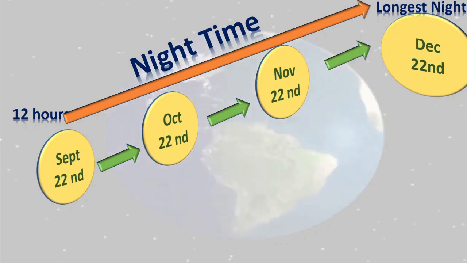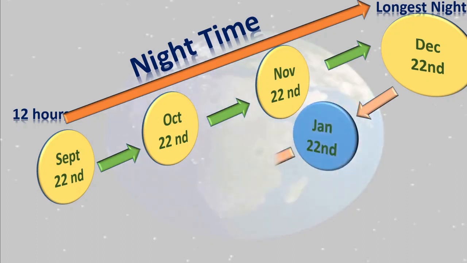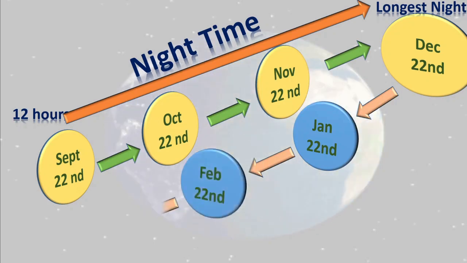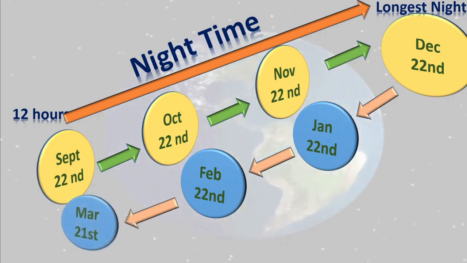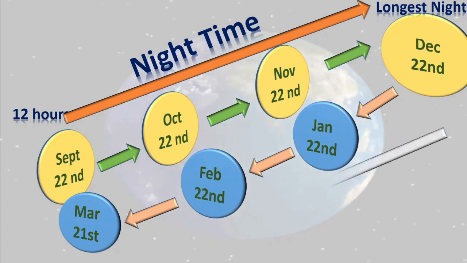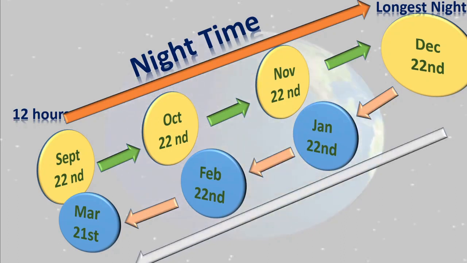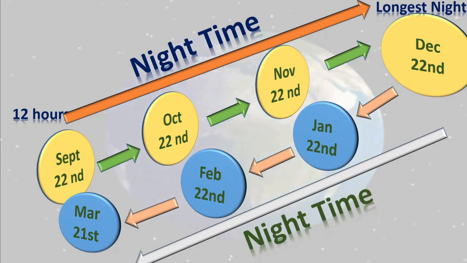And again, when we go further from December to January, from January to February, from Feb to March, the night time decreases. Isn't it? The night time decreases, and again it becomes equal to 12 hours. Because we know March 21st and September 22nd have 12 hours daytime and 12 hours night time.